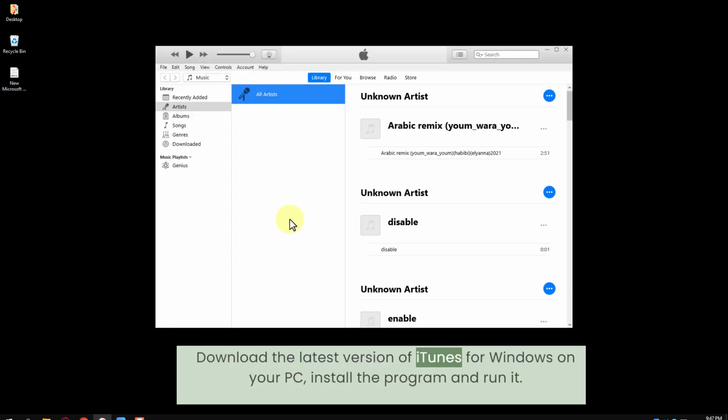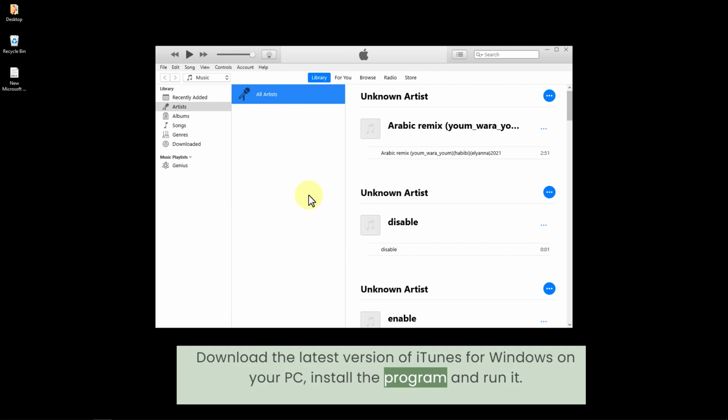Download the latest version of iTunes for Windows on your PC, install the program and run it.